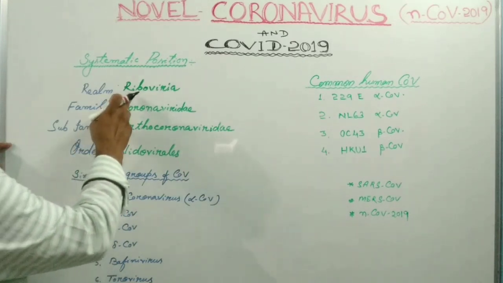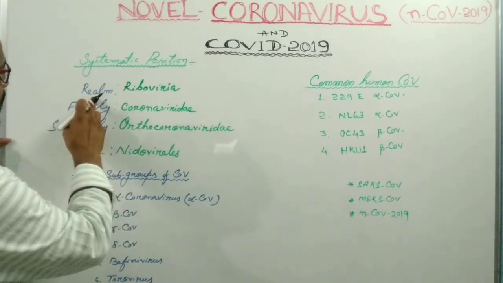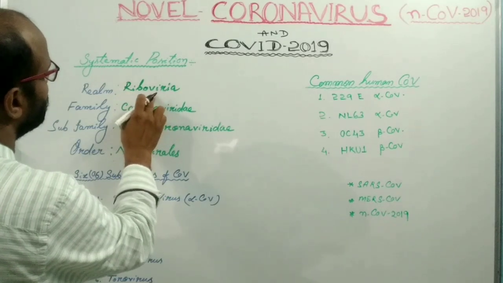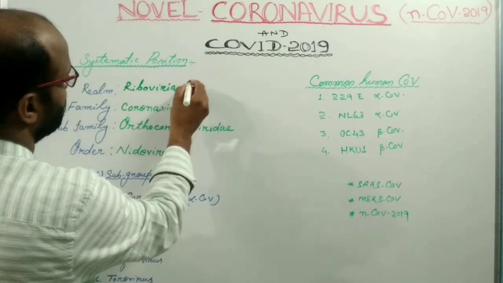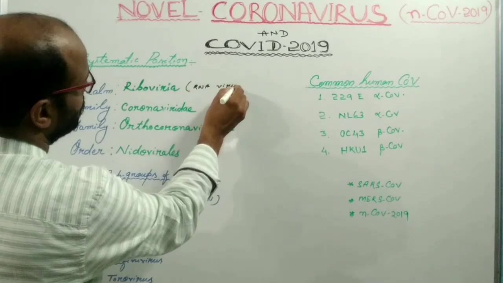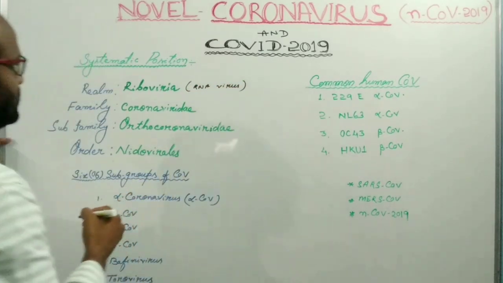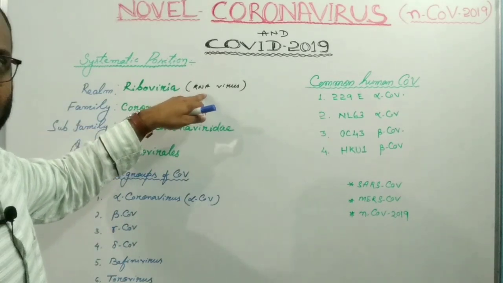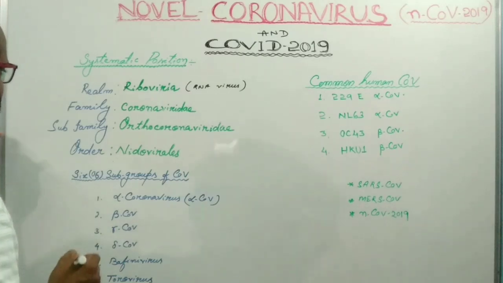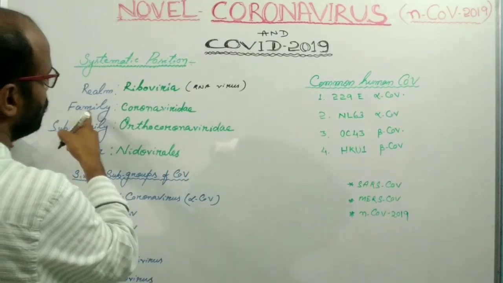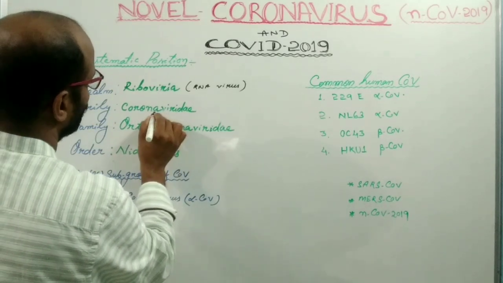The coronavirus belongs to the realm Riboviria. All the members of Riboviria are RNA viruses. So the coronavirus is an RNA virus. It means the genetic material of coronavirus is RNA. And this coronavirus belongs to family Coronaviridae.